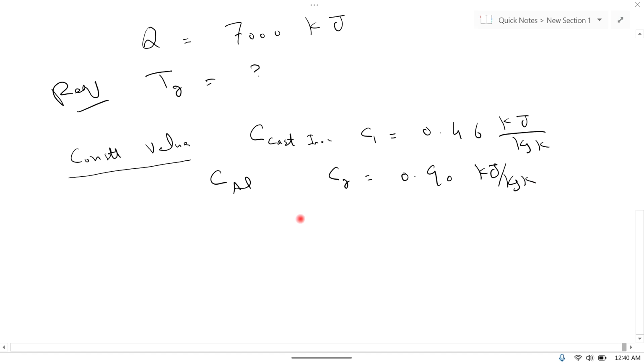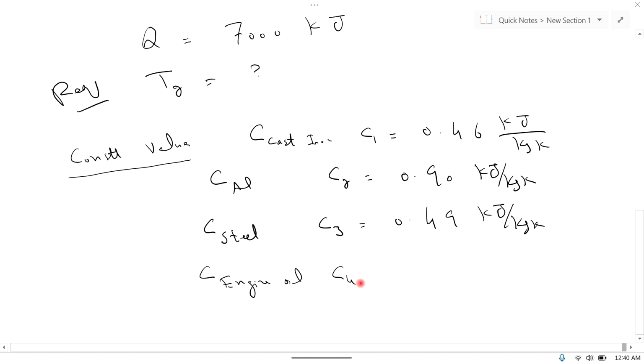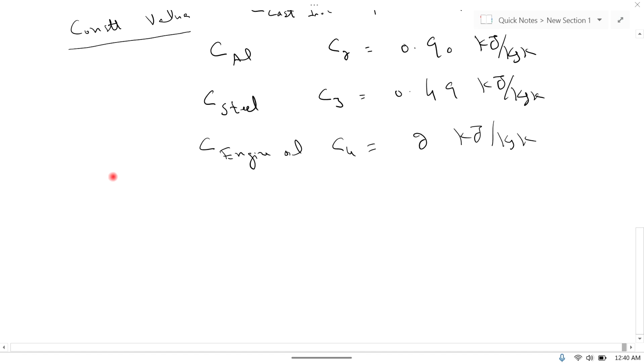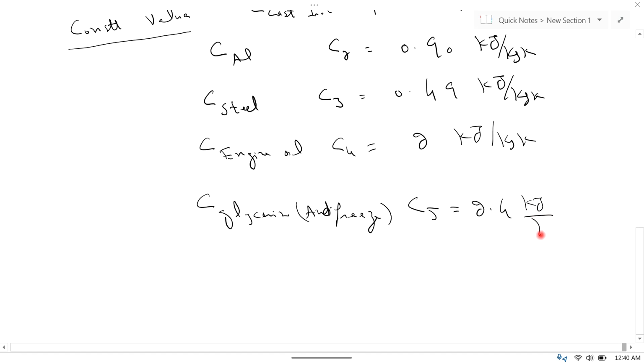Similarly, C for steel is C3, which is equal to 0.49 kilojoule per kilogram per Kelvin, and C for engine oil is denoted by C4, which is equal to 2 kilojoule per kilogram per Kelvin, and C for glycerine antifreeze is denoted by C5, which is equal to 2.4 kilojoule per kilogram per Kelvin.